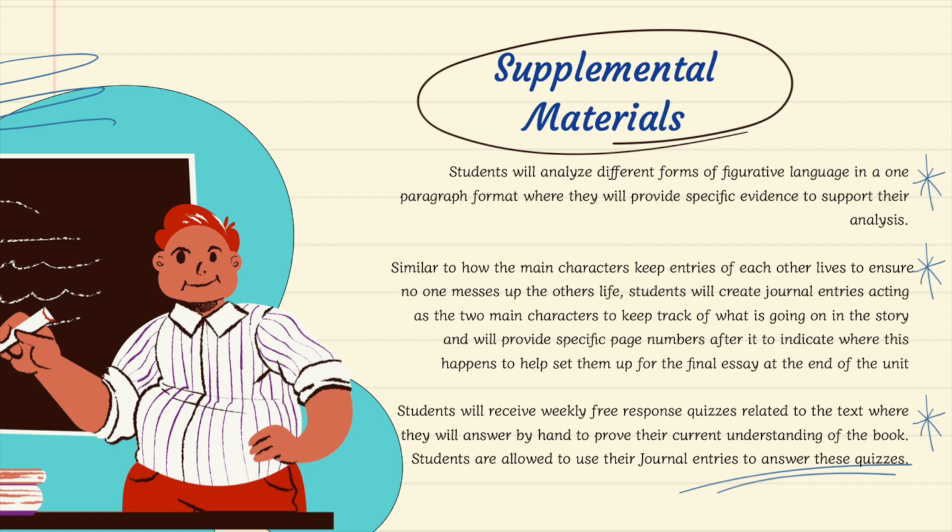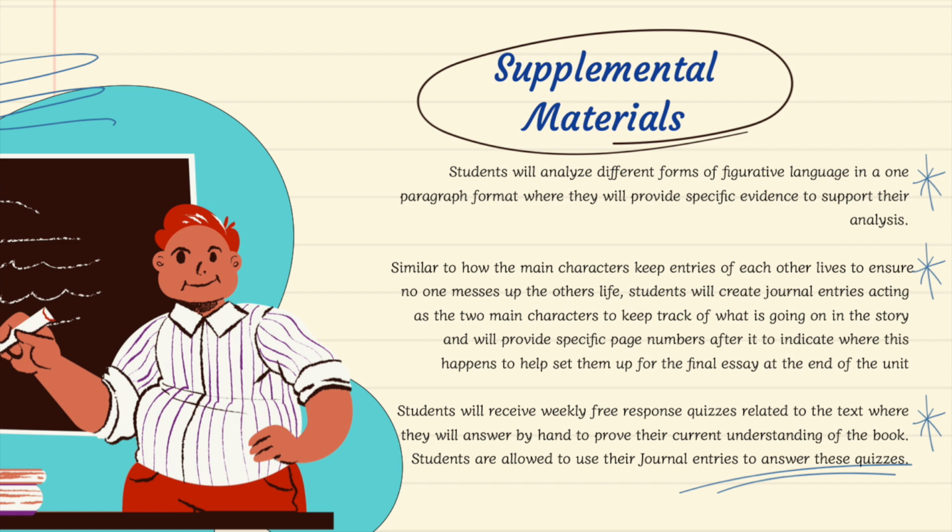First, the main one: very often we will provide time for them to free write, where they will analyze different forms of figurative language in a 1-paragraph format. Just like in any other paragraph, they're going to provide evidence to support their analysis. This also ensures that they're able to reference their evidence properly.